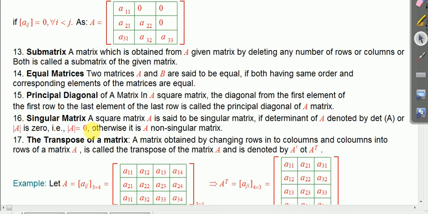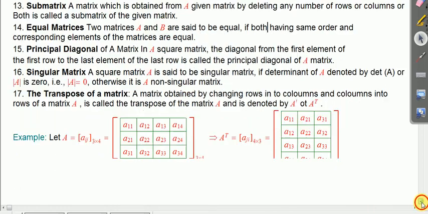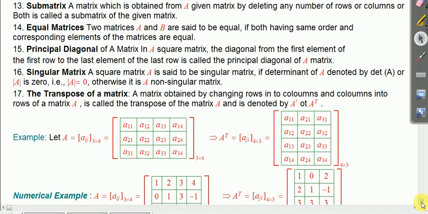Okay. Now next is the transpose of a matrix. If you interchange the rows with columns, then that new matrix is known as the transpose of the given matrix. As an example, here is a matrix Aij. The transpose of A is written as A power T. Sometimes it is written as A dash also, but I write A power T. A power T is Aji.